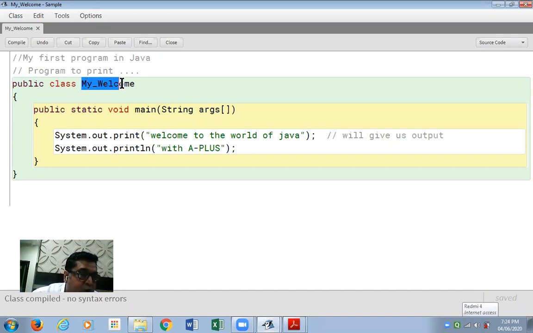By using some more alphabets, I've given the name to my class, MyWelcome. All these words that you see, the words that we construct using characters, collectively all the words used in a Java program are called tokens. I repeat, tokens are made out of the characters that we just learned, from the character set.